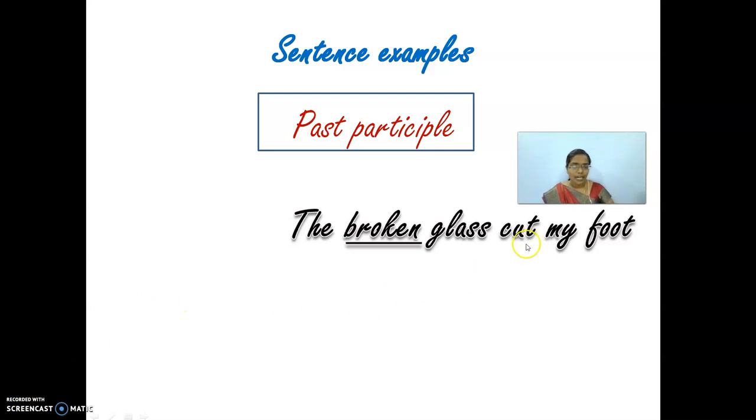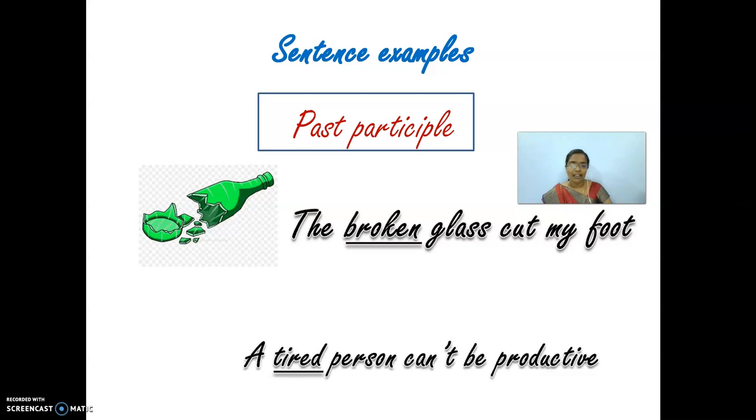Here, there is one more verb in the sentence. What is the verb? Cut. It cut my foot. And how was the glass, children? It is not an ordinary glass. It is a broken glass. Look at the picture over here. How is the glass? It is a broken glass. It cut my foot. The glass cut my foot. You can say like that. But you are telling the broken glass cut my foot.